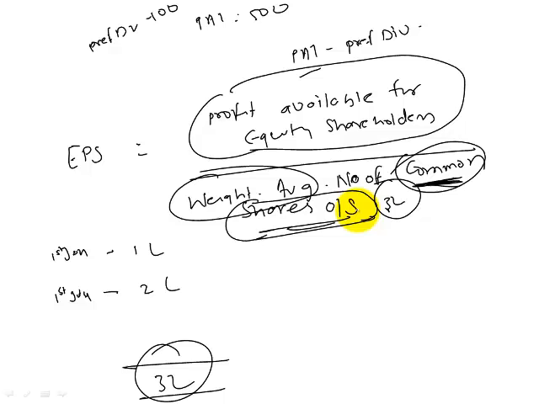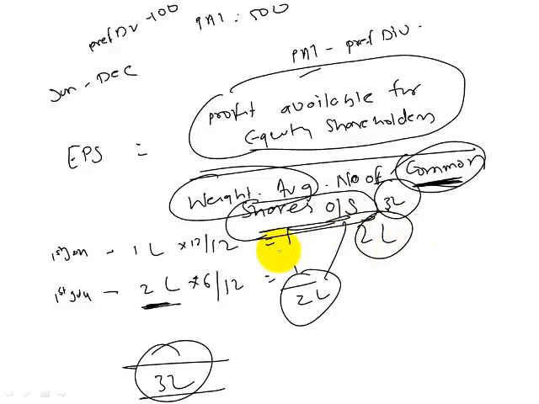And what would be the weight? What would be that weight? Weight would be the time for which those shares were outstanding in the market, the time for which those shares were available in the market. So these 1 lakh shares, assuming a financial year from Jan to December, were available for all the 12 months. So into 12 divided by 12. But these 2 lakh shares were issued in July. So July, August, September, October, November, December. These were available for a period of 6 months. So we will give them a weight of only 6 by 12. And therefore your weighted average would be 2 lakh and your denominator would be 2 lakh.